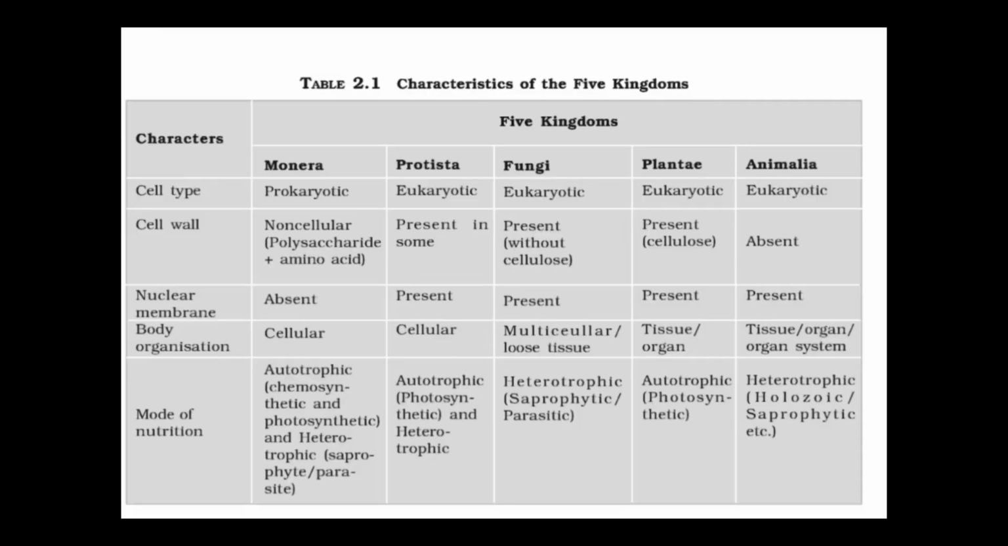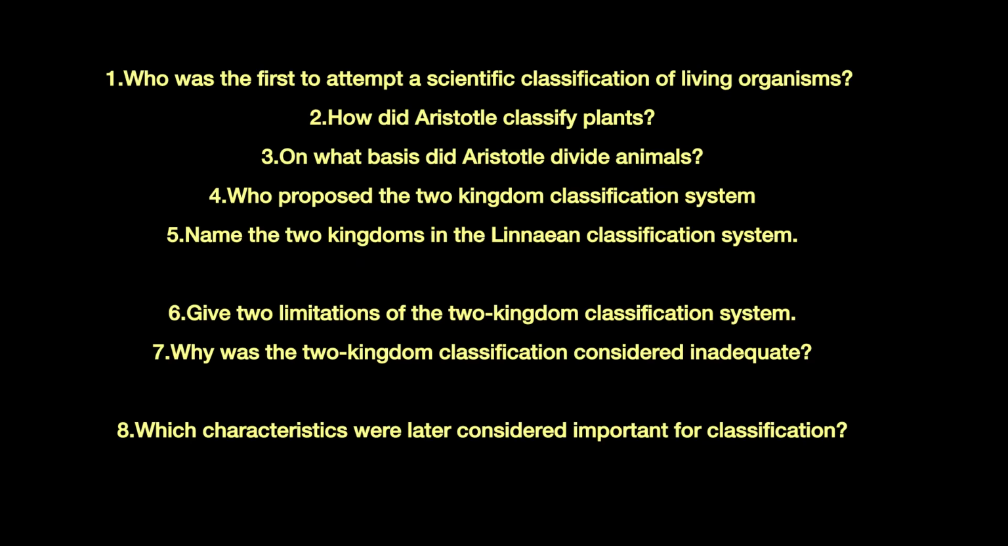Last but not the least, this is the most important table in this chapter. Remember the cell type, cell wall, nuclear membrane, body organization, and mode of nutrition of all these kingdoms, the 5 kingdoms. After memorizing this table, just answer these questions.